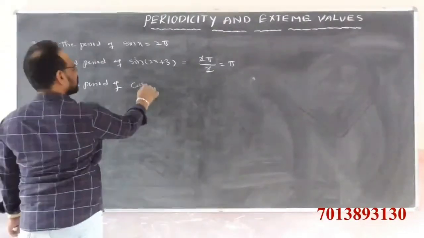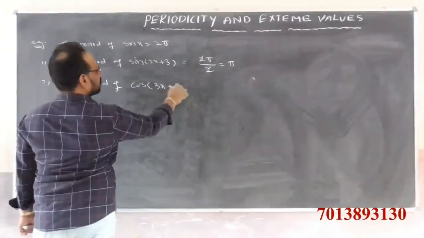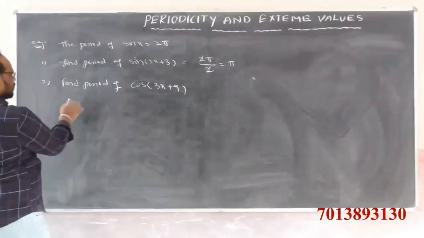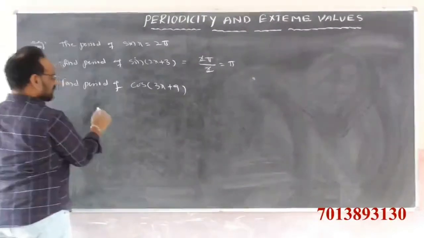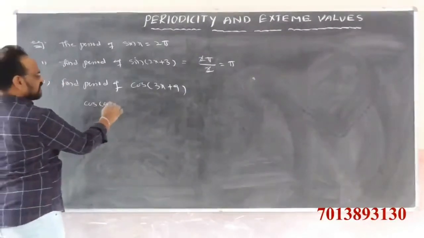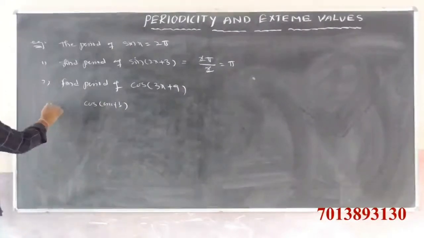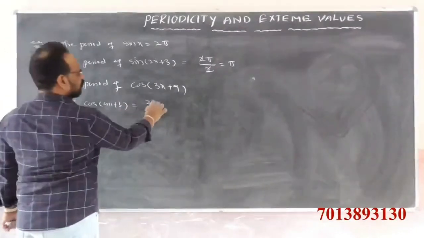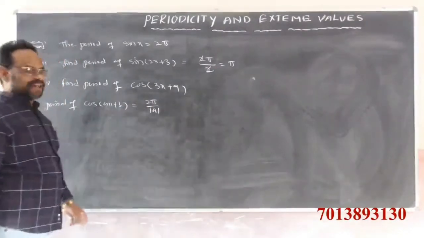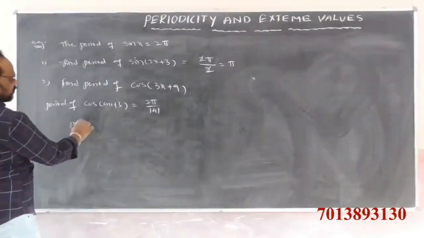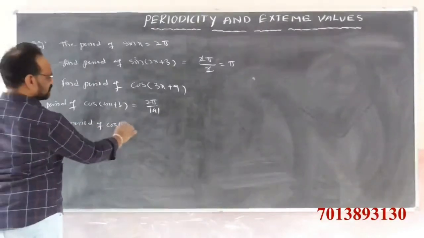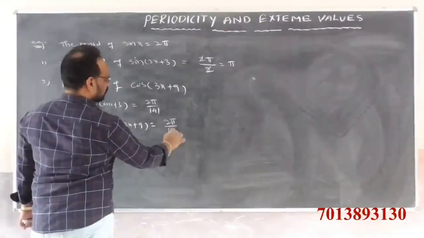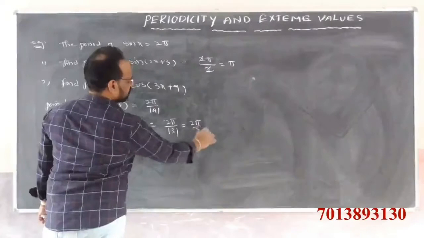And second example, the period of cos 3x plus 9. We want the period of cos 3x plus 9. So solution, observe here. Already we know that the period of cos ax plus b is equal to clearly 2 pi by mod a. So the period of cos 3x plus 9 is equal to clearly 2 pi by mod 3, clearly 2 pi by 3.